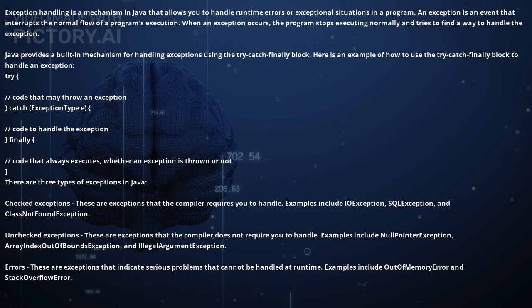There are 3 types of exceptions in Java. Checked exceptions: these are exceptions that the compiler requires you to handle. Examples include IOException, SQLException, and ClassNotFoundException. Unchecked exceptions: these are exceptions that the compiler does not require you to handle. Examples include NullPointerException, ArrayIndexOutOfBoundsException, and IllegalArgumentException. Errors: these indicate serious problems that cannot be handled at runtime. Examples include OutOfMemoryError and StackOverflowError.